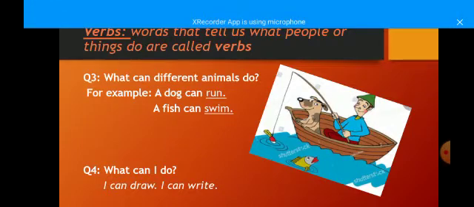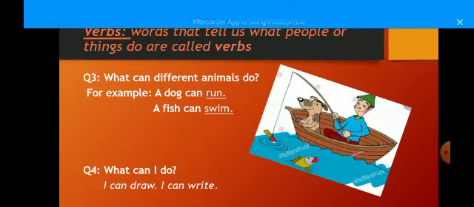After that, let's come to verbs. What are verbs? Words that tell us what people or things do are called verbs. For example, verbs are action words. The actions that people do or things do are verbs.